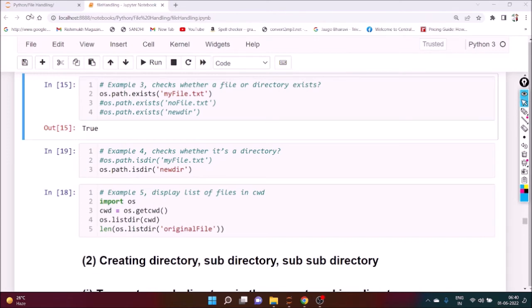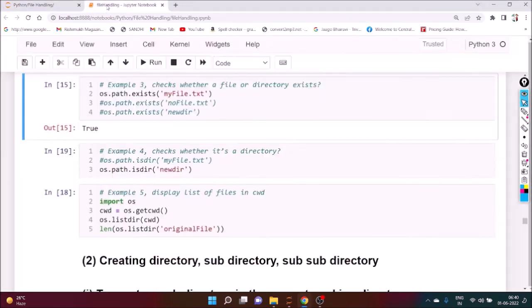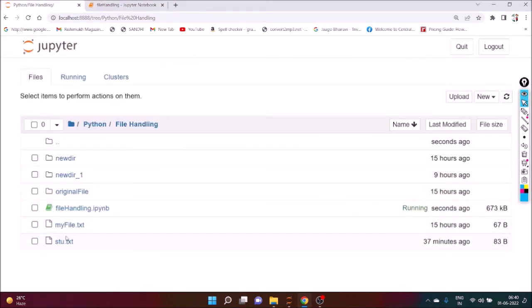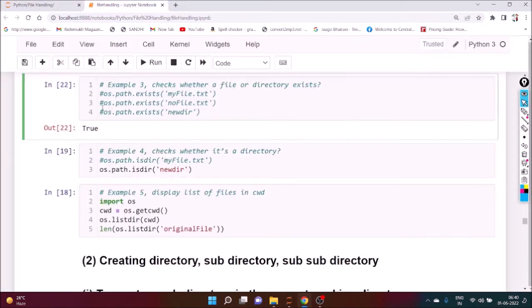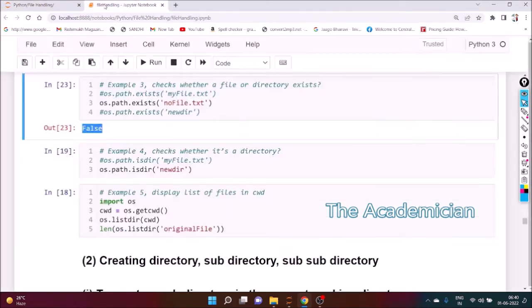We can see here that myfile.txt is there, so if you execute it, you get the output true. But if nofile.txt is not there, then if you execute this, it will return false, because there is no file called nofile.txt. Are you getting my point?